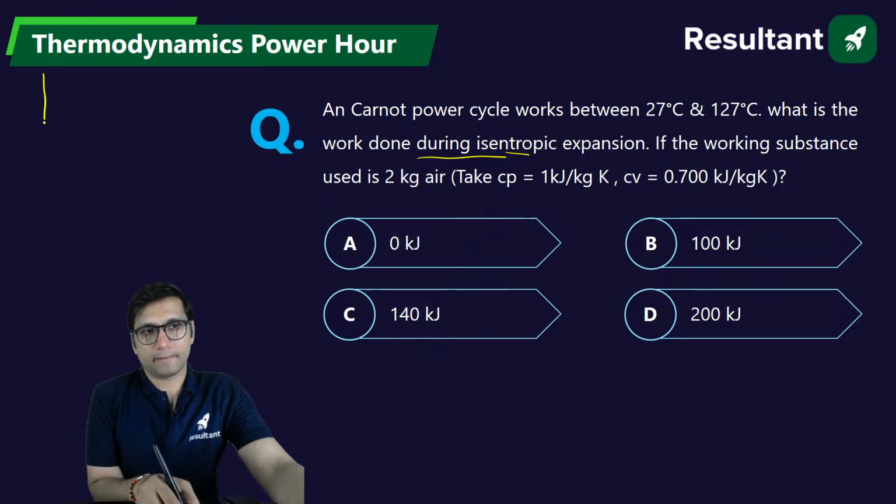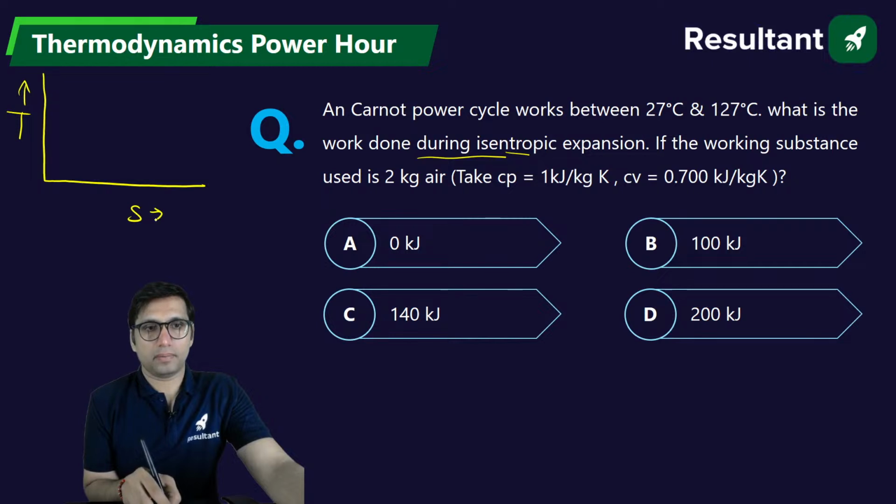Carnot power cycle, you can draw it on a temperature entropy diagram and also on a pressure volume diagram. Right now, because temperatures are given, let's draw the temperature entropy diagram. This is how the shape of a Carnot cycle is.